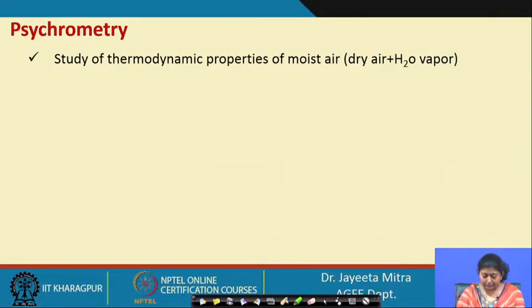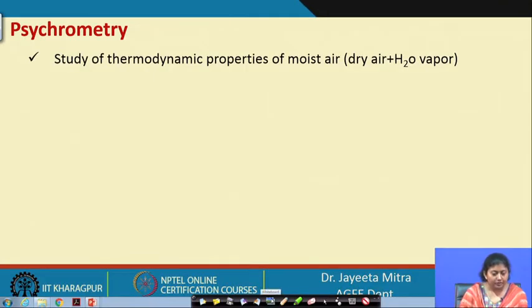Okay. Now, the very important topic, that is psychrometry. As I said, if we broadly categorize the drying mechanisms, convective drying is a very important and very widely used method. For convective drying we use air which has moisture content but is not fully saturated.